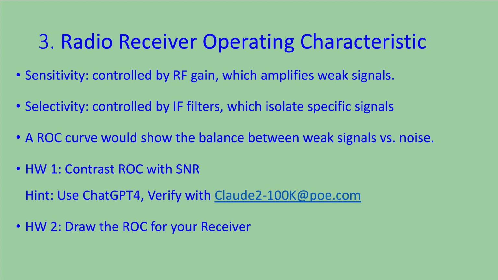So homework 1, if you're interested, is to contrast the ROC curve with the signal-to-noise ratio. And if you use ChatGPT-4, it goes really fast, and you can also check your answer with another LLM called Claude 2 100K that's at poe.com. The second homework, if you so choose, is to draw the receiver operating characteristic for your receiver or transceiver.